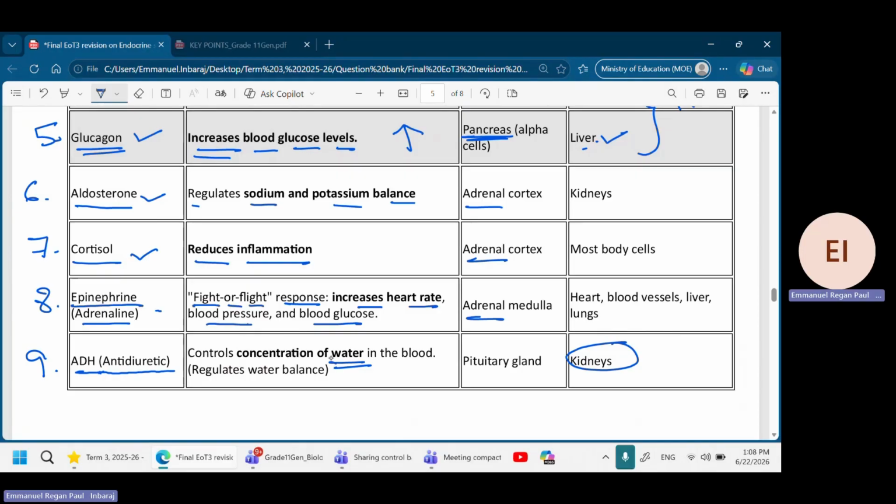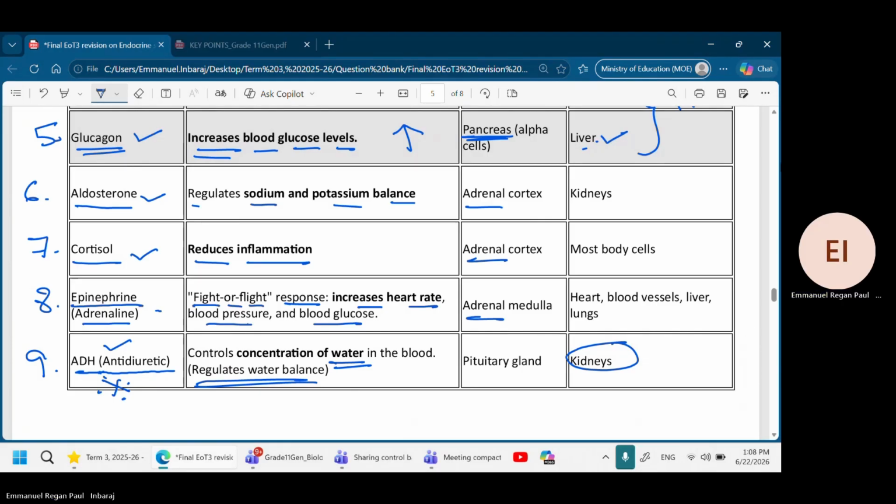It controls the concentration of water in the blood. That's all. It regulates water balance. So if anything has to do with water balance or controlling the concentration of water, you must write ADH. This is important. You will definitely get a question on this. ADH, concentration of water. Remember this one.